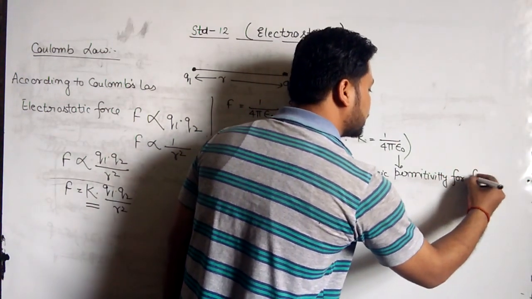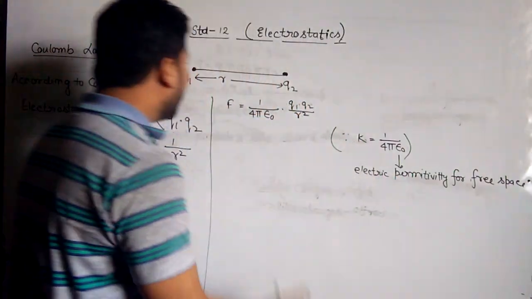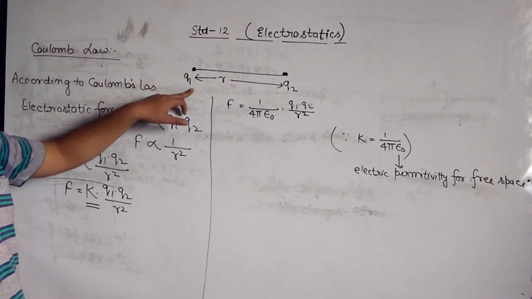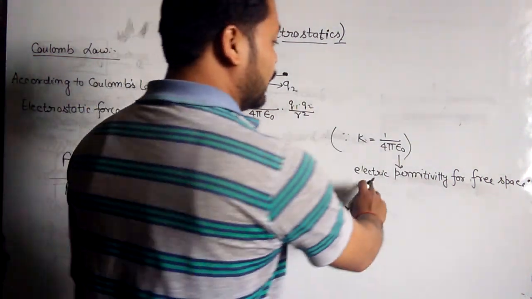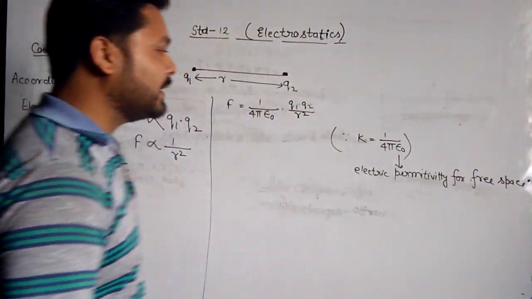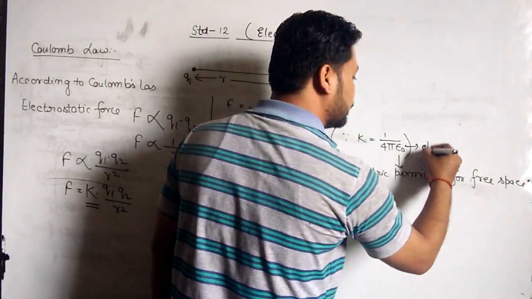When we take these two charged particles in vacuum or in free space, the electric permittivity of that free space is represented by the symbol epsilon 0.